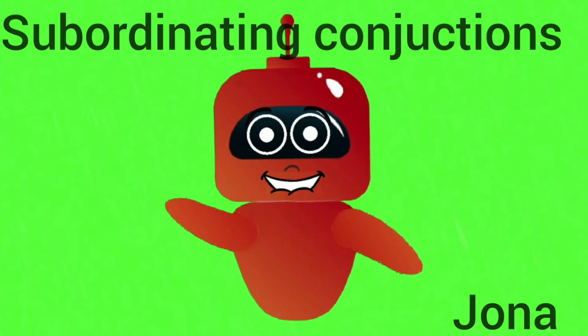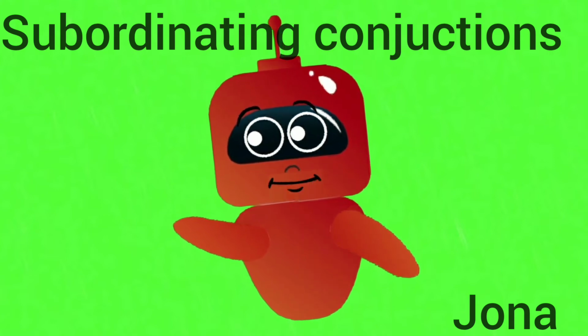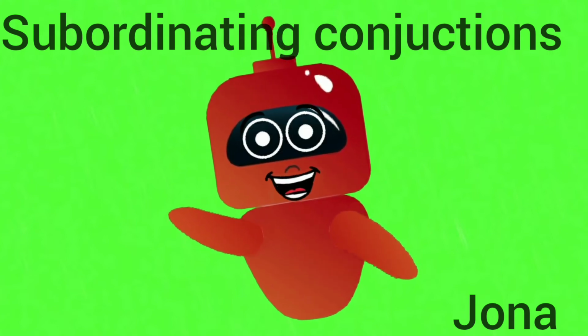Subordinating conjunctions are the words that link the dependent clauses to independent clauses.